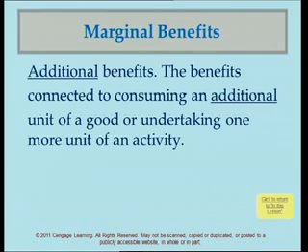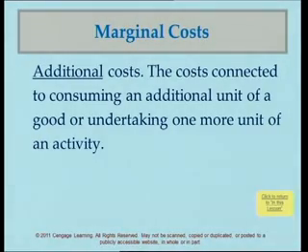And the marginal cost will be what? Is the additional cost that you incur by consuming an additional unit of a good or undertaking one more activity or unit of an activity. Now, when we reach a point of efficiency, the two must be equal.